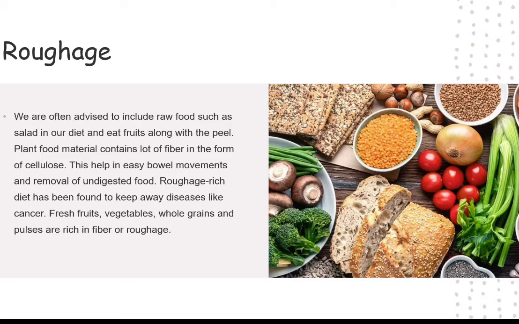A roughage-rich diet has been found to keep away diseases like cancer. Fresh fruits, vegetables, whole grains, and pulses are rich in fiber or roughage. Now, if you want to keep yourself away from some diseases, you should eat salad and fruits with a peel. That means fruits with the outer covering of that fruit.